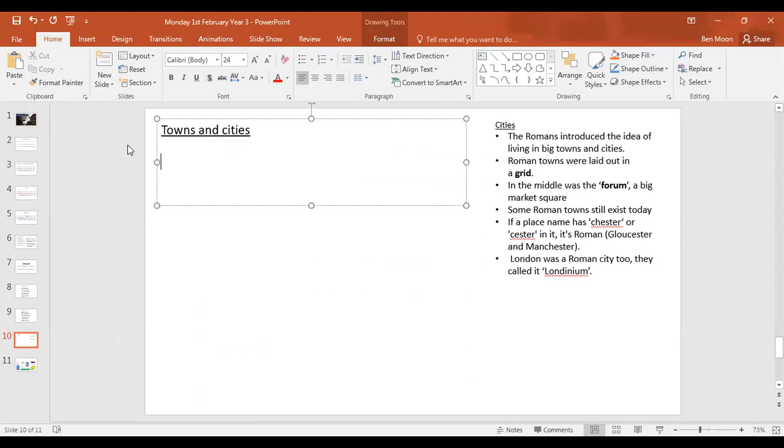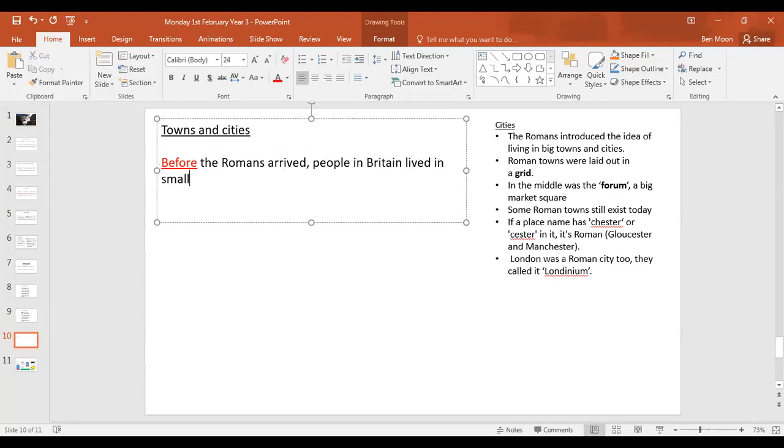So firstly, I'm going to start with what happened before the Romans. So I'm going to say before the Romans arrived, comma, and already that gives me a subordinate conjunction there. So I've got one in the bag before we even started. So I suggest you start with that. Before the Romans arrived, people in Britain lived in small villages. Full stop.